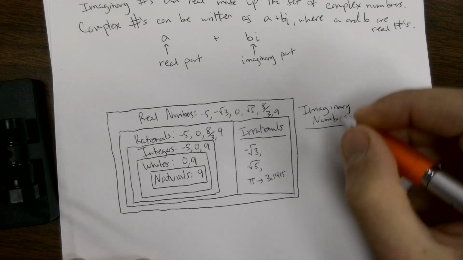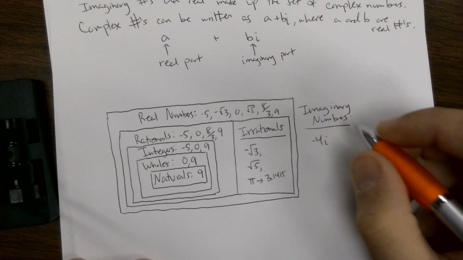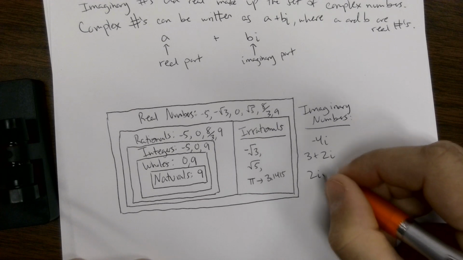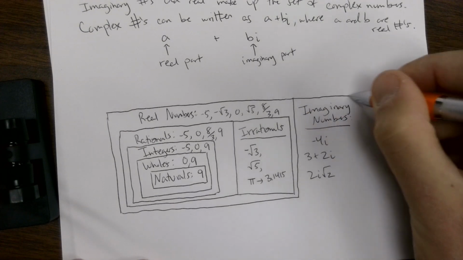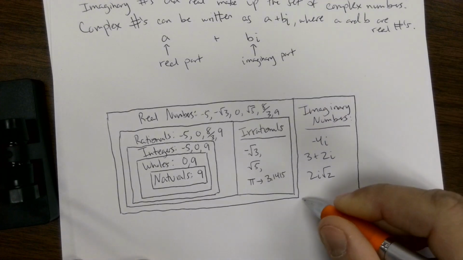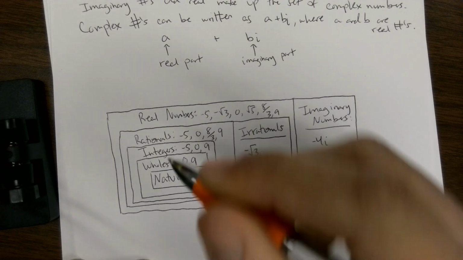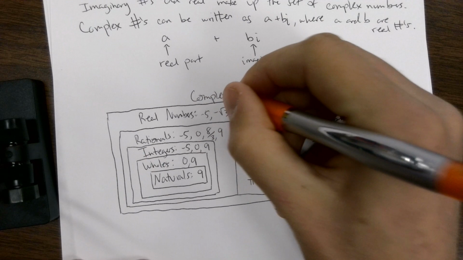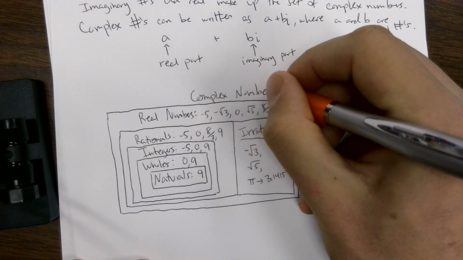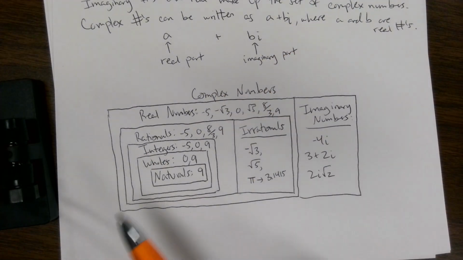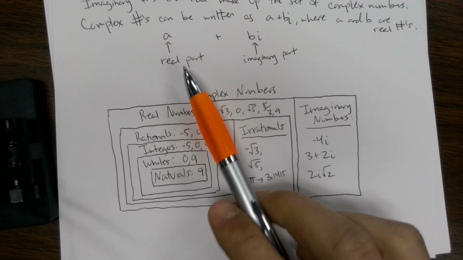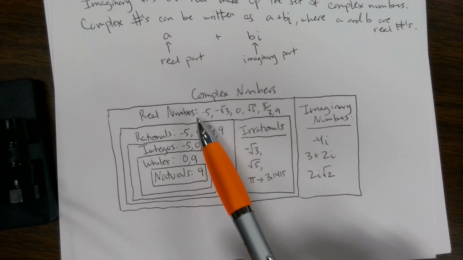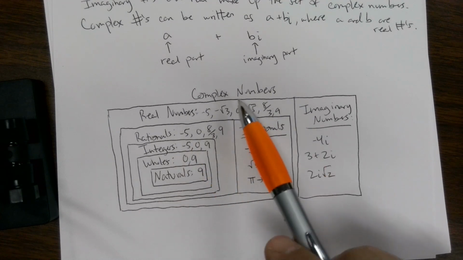Okay, these are the new ones we just did. So -4i, anything with i. Okay, 2i√2. There's imaginaries. They're like our distant cousin. And then the universe would be all complex numbers. Remember, a complex number is defined as a real number plus an imaginary number. So when you combine the reals and the imaginaries, you get a complex number.